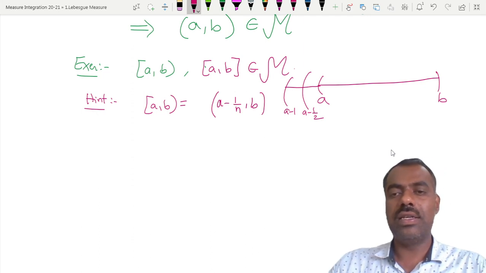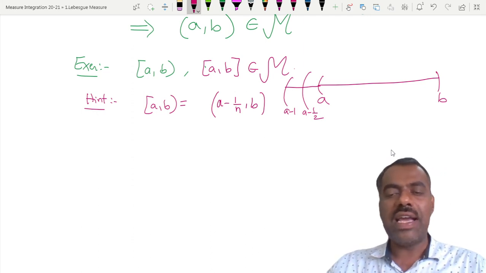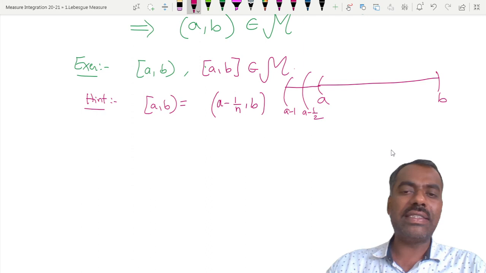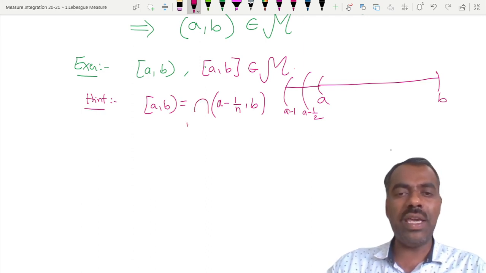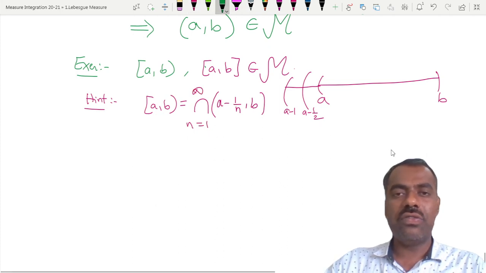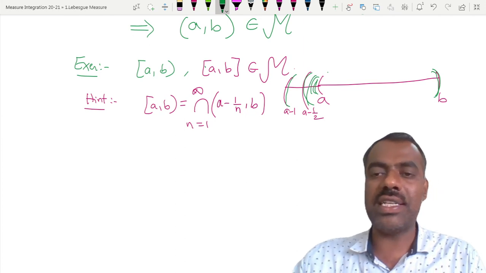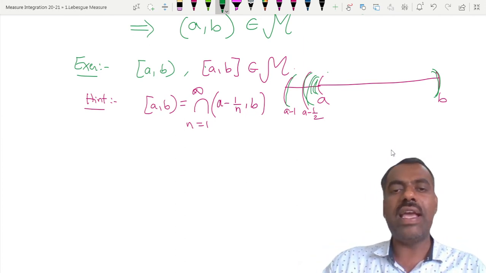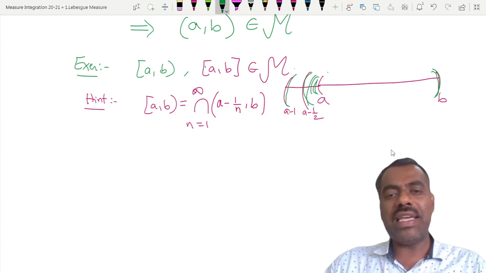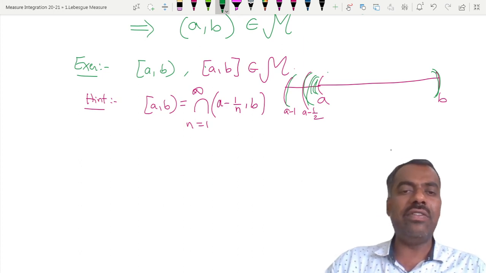Obviously if you take the union, you will get (a minus 1, b). But we don't want (a minus 1, b); we want (a, b). So take the intersection. First time it is this much. Next time the intersection of these two is this. So when you take the intersection, you get [a, b), and because it is a minus something, a will always be there. Is this clear?